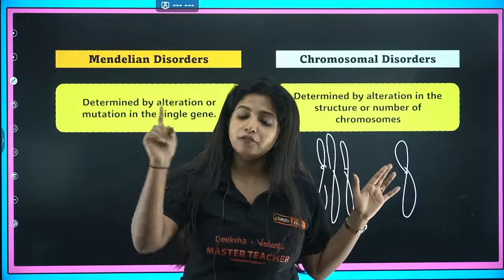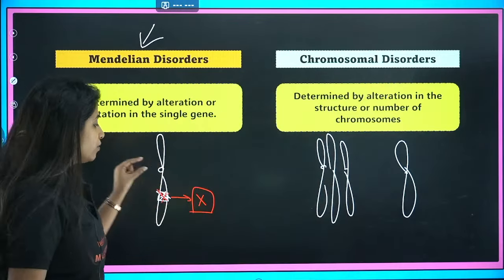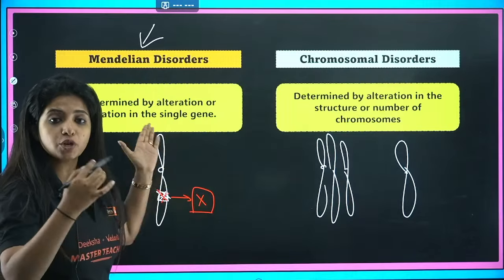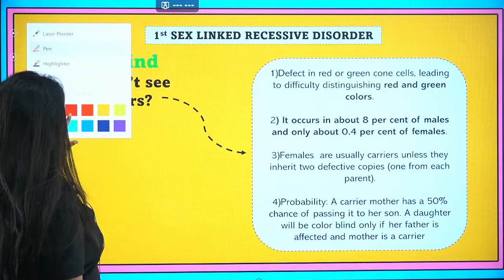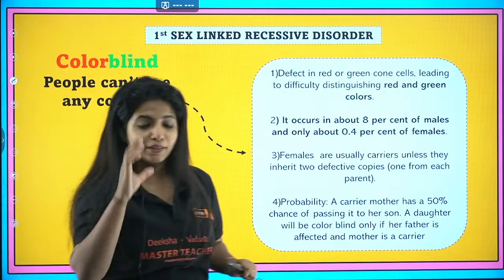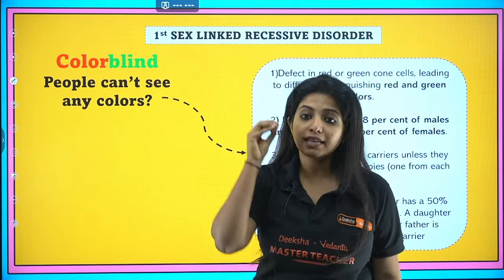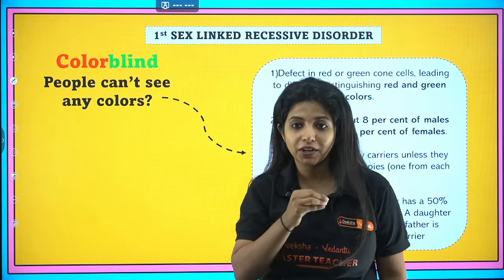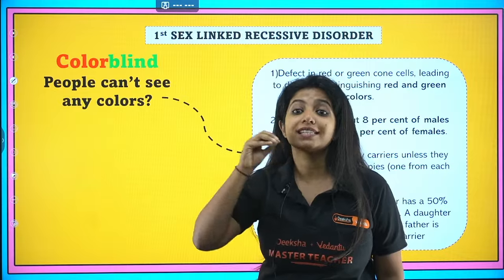And the first topic that we are going to discuss is Mendelian disorders, wherever a gene is mutated and because of which we will be having diseases. The first one is color blindness. This is a sex-linked recessive disorder. That means the genes which are there, they are there on the sex chromosome.